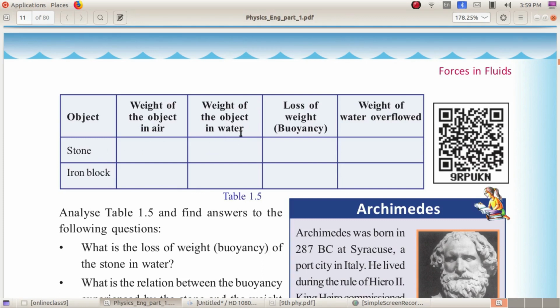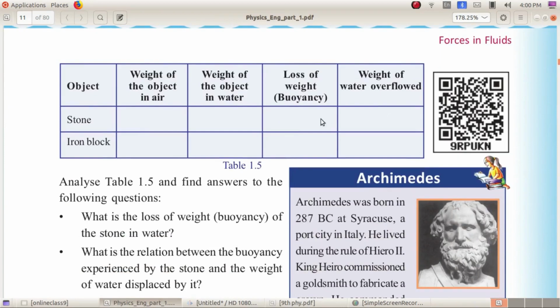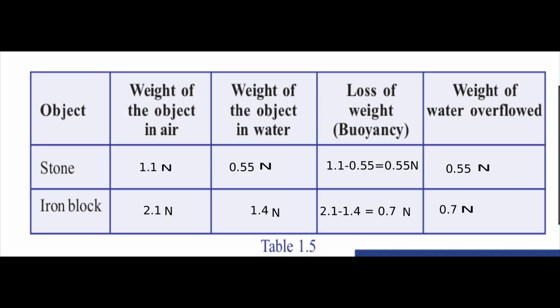We find the weight of the stone in air, and then we find the weight of the stone in water using this spring balance. Finding the difference in their weights, that is the weight in air minus the weight in water, we get the buoyancy or loss of weight of the stone. This is equal to the buoyancy. Similarly, we have to calculate the buoyancy of an iron block.